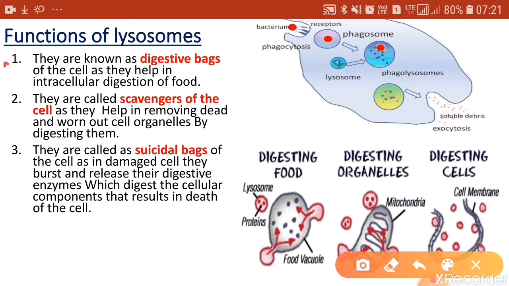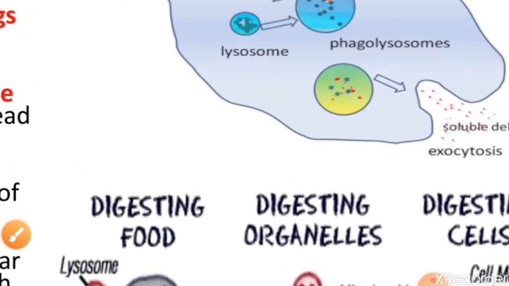Now, lysosomes are known as the digestive bags of the cell. Why are they called the digestive bags of the cell? Because they help in intracellular digestion of food. Have a look at this diagram.